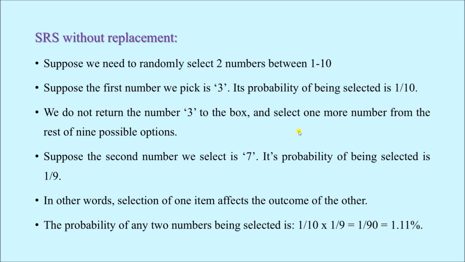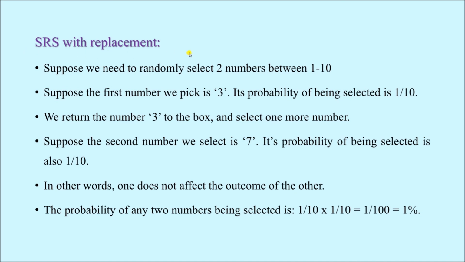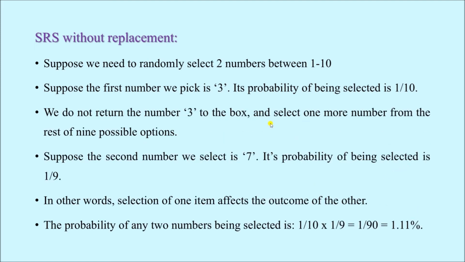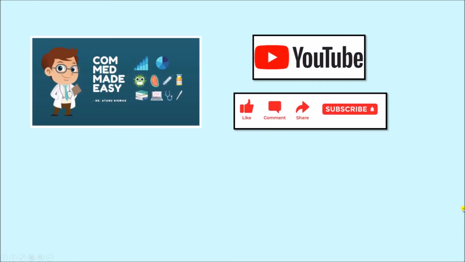So that is why it is ideal to go for sampling with replacement, but in regular research work in medical science it is quite difficult to go with the replacement method, and that is why you go for random sampling or any sampling without replacement method. So in today's video we learned about simple random sampling, how to conduct it using random number tables, the lottery method, or even a random number generator calculator available on the internet. Then we also discussed how to do sampling with replacement or without replacement, and what the difference is between them. With this, we conclude today's session.